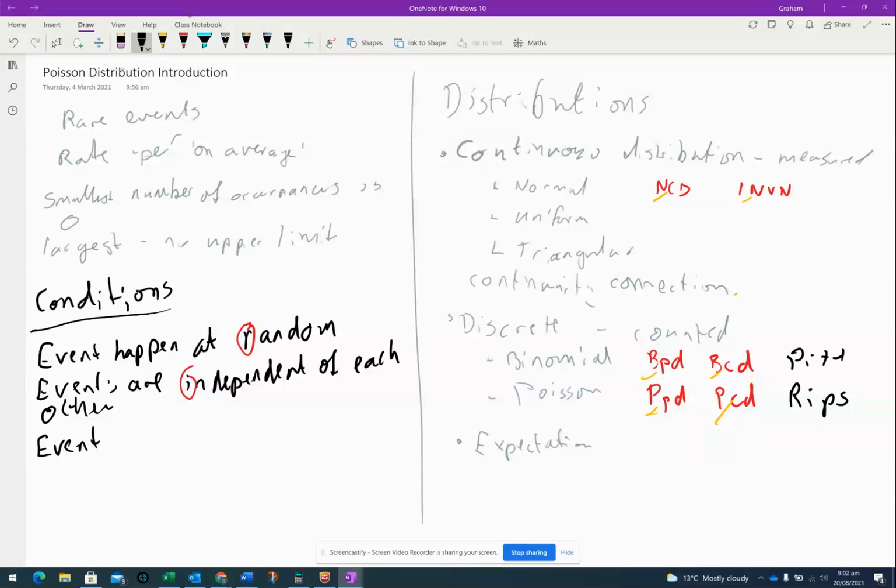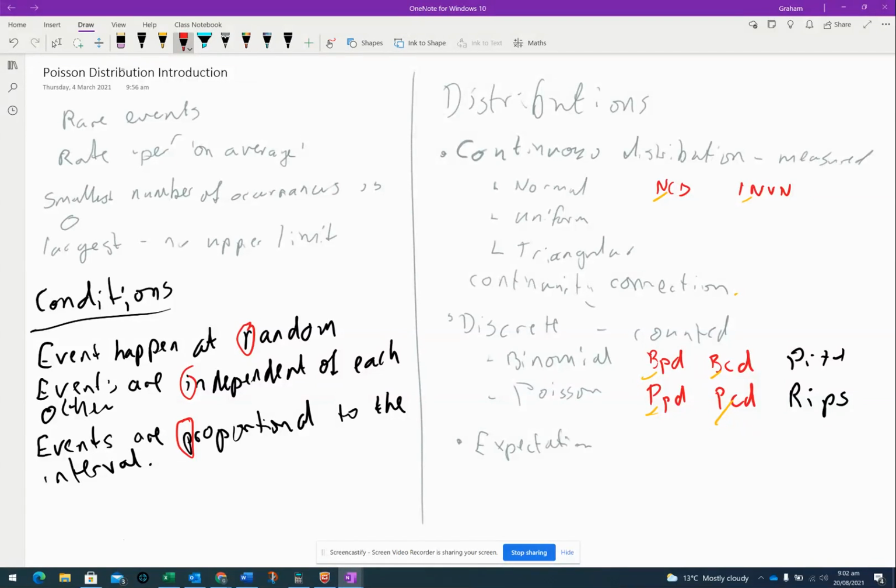So the next condition is events are proportional to the interval. So let's imagine I drink maybe one coffee an hour.